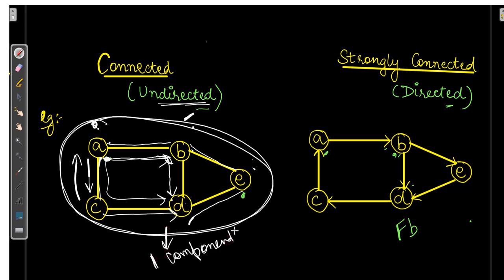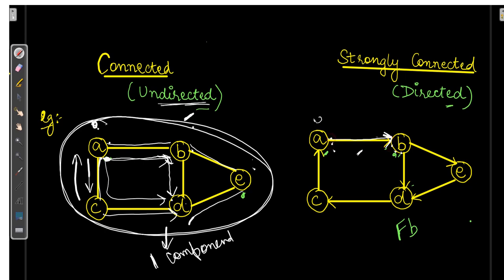Now if we talk about strongly connected, where we have a direction, let us understand this. Here we have A to B. I am at A and I want to go to B. So there is a path from A to B. But what if I want to go from B to A?